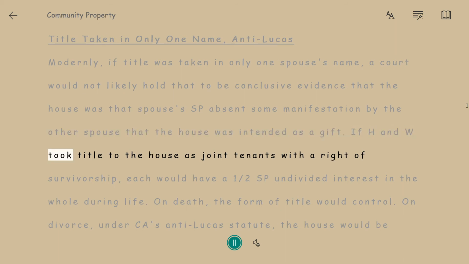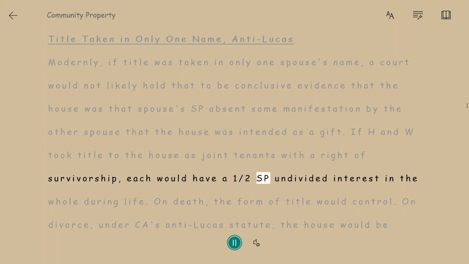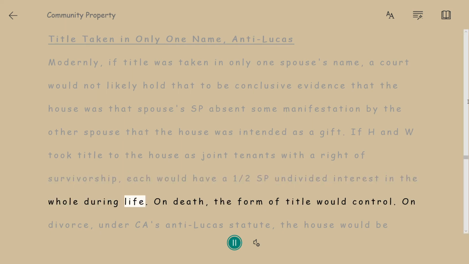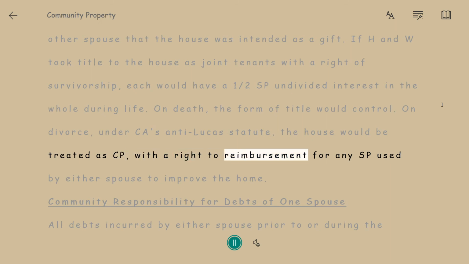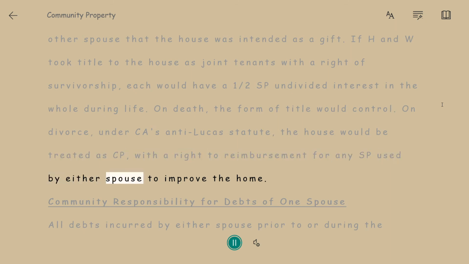If H and W took title to the house as joint tenants with a right of survivorship, each would have a half SP undivided interest in the whole during life. On death, the form of title would control. On divorce, under CA's anti-Lucas statute, the house would be treated as CP, with a right to reimbursement for any SP used by either spouse to improve the home.